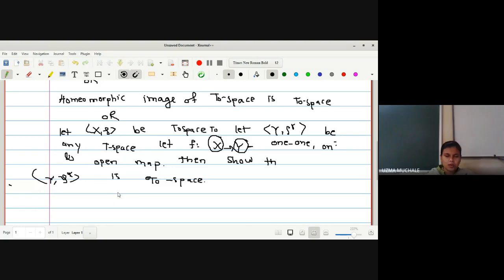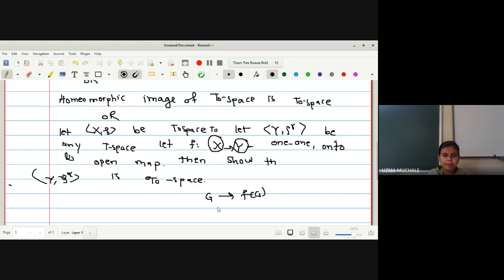Okay, since everyone knows, I am not going to repeat this. So we have been provided that these two are one-one and onto. And what do you mean by an open map? That means if you have any open set in this domain, the image of the open set will be an open set. Suppose I have one open set G in X, the image of this, that is f of G, is also open.